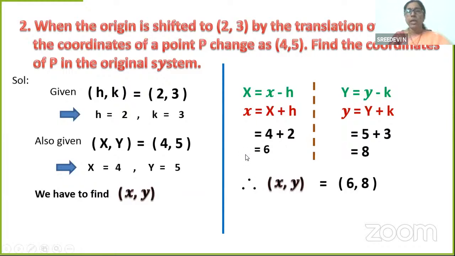So now we are going to shift from just finding the changed coordinates or original coordinates. We are going to find the equations and what sort of changes they undergo in translation. For that, I'm going to take another example.